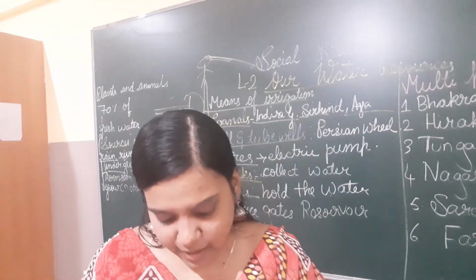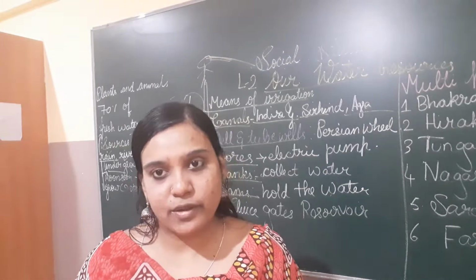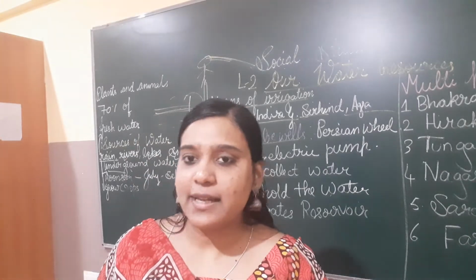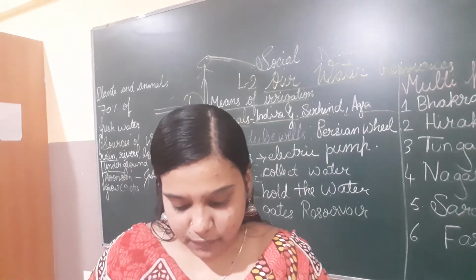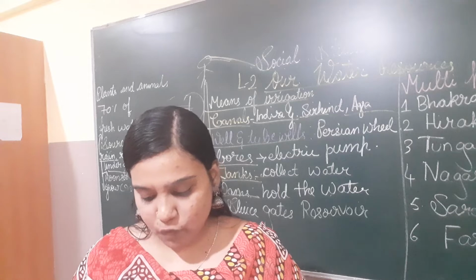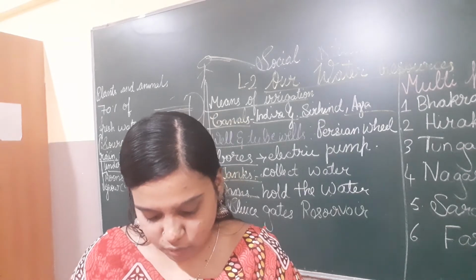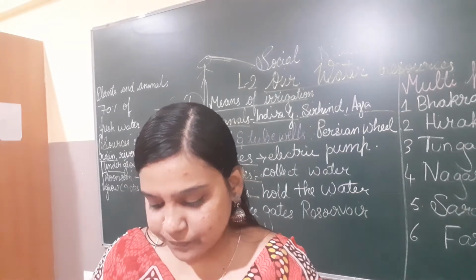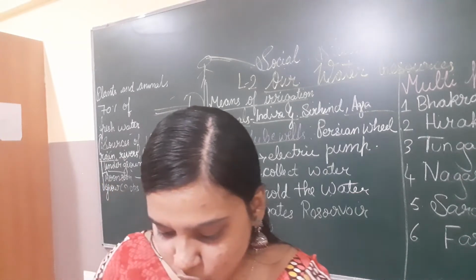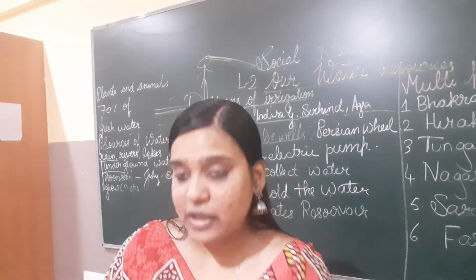Then dams, a strong wall. So children, dams are commonly observed in southern Tamil Nadu, Andhra, Karnataka. It is very common. A strong wall is built across a river to hold back the flow of water. Such a wall is called a dam. These walls have special gates called sluice gates, which can be opened and closed to control the flow of water. Water is stored in a reservoir behind the dam, and canals carry it to the fields for irrigation.